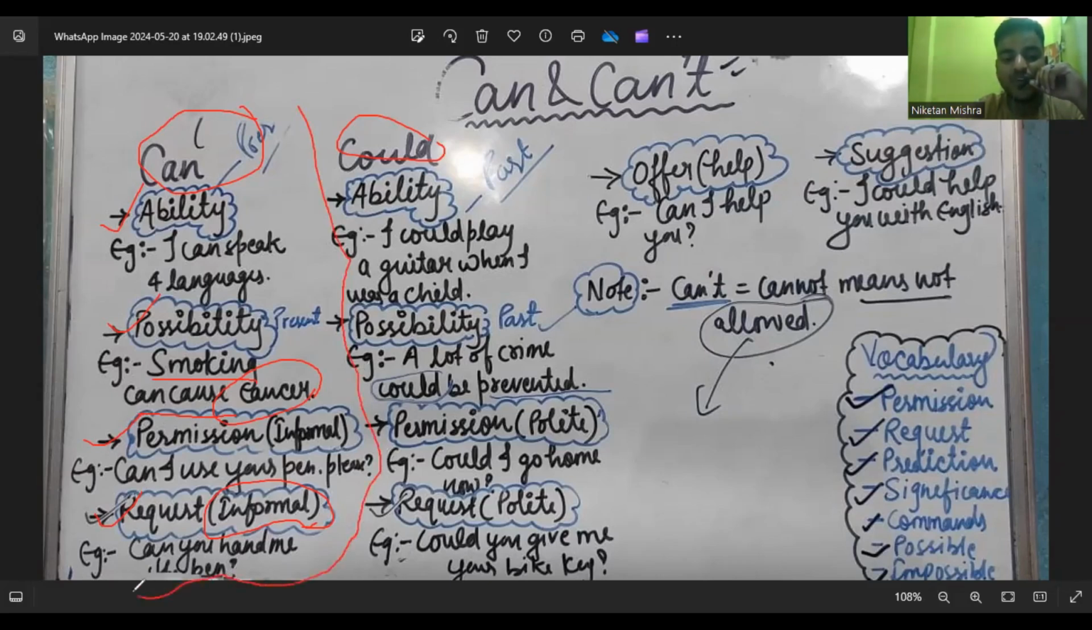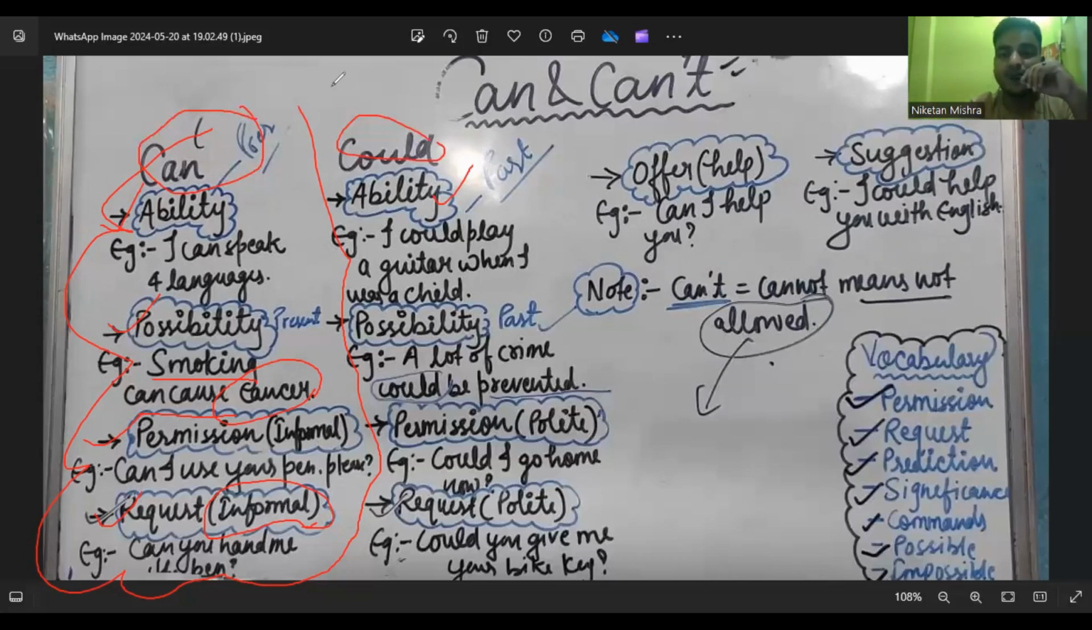Now we will be moving to the uses of could. I hope everybody is able to understand till here. Yes, now let's see. We use could for ability, but as we use can in the present case, could is the past form of can. So we use could in the past case. We also use could in the present when we want to make things more polite.